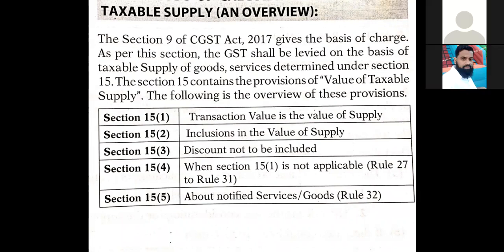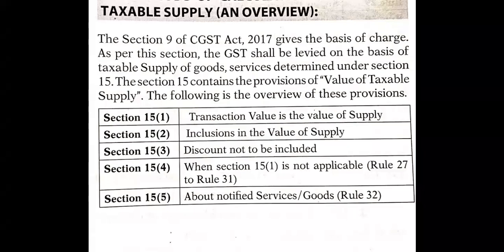Similarly, Section 15 subsection 3 says about discounts not to be included. There are various kinds of discount which should not be included in the value of supply, so those things we have to remove. Section 15 subsection 4 says that when Section 15(1) is not applicable, then this Section 15 subsection 4 will be applicable. And Section 15 subsection 5 is about notified services or goods. There are certain notified services and goods, and this section will be applicable only for those specific notified services and goods.